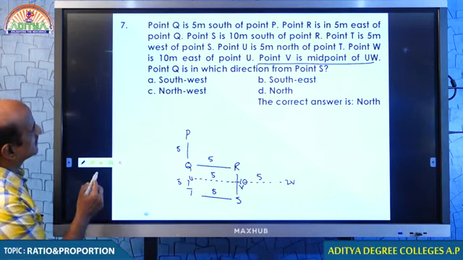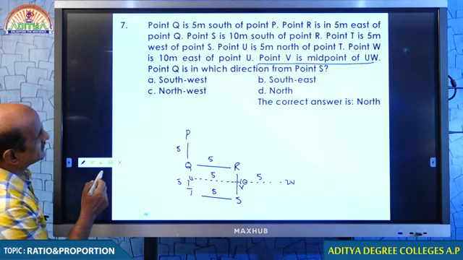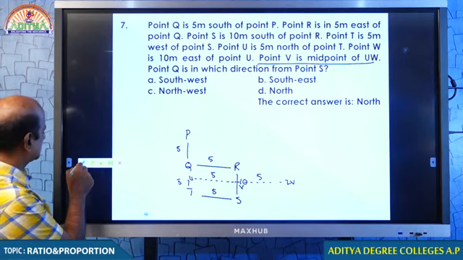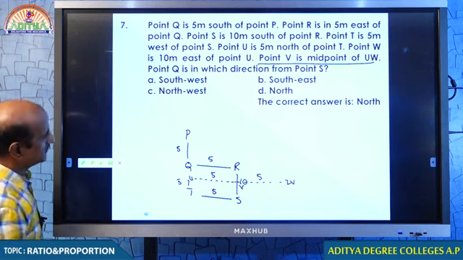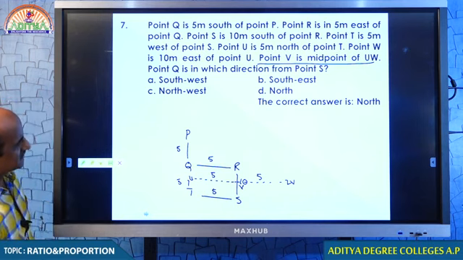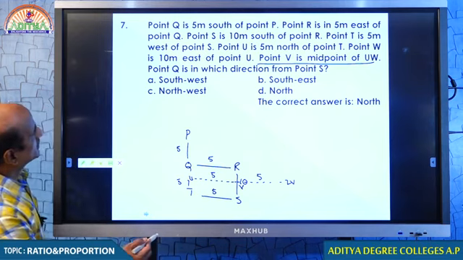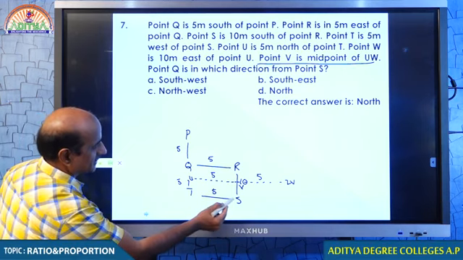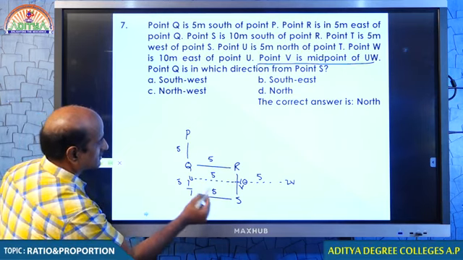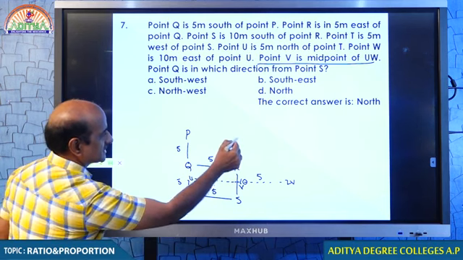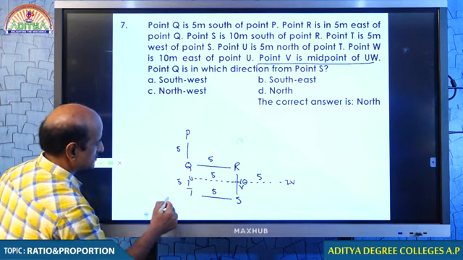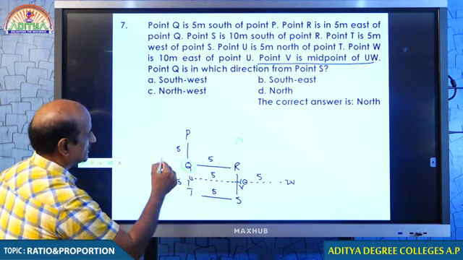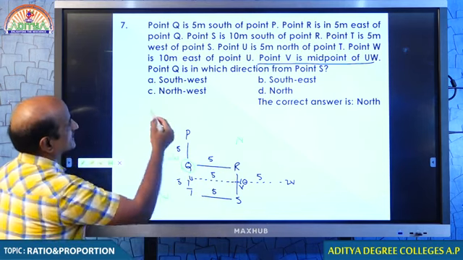Now the question, point Q is in which direction from point S? Students, you have to make some changes. From point S to point Q, it should be northwest. It is actually north and it is actually west. Therefore, this must be northwest. Please make the change.